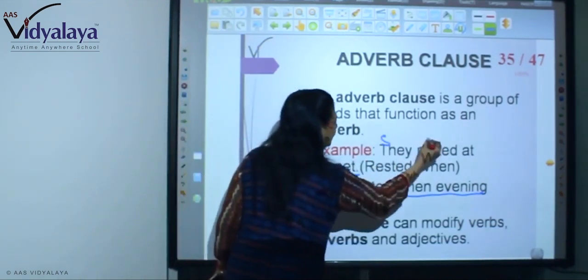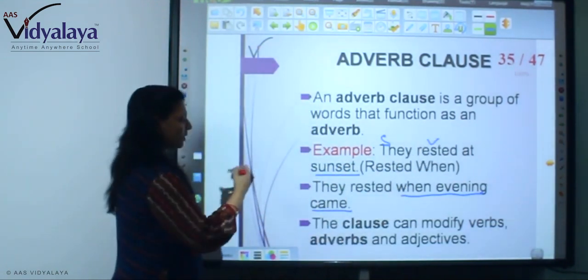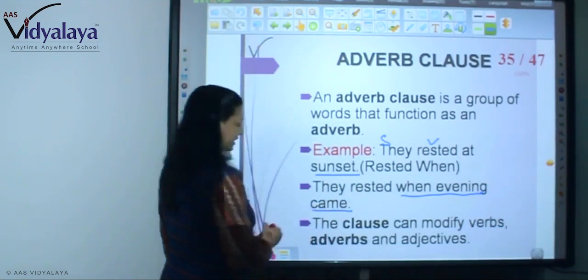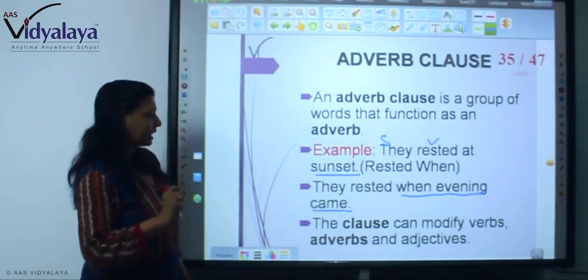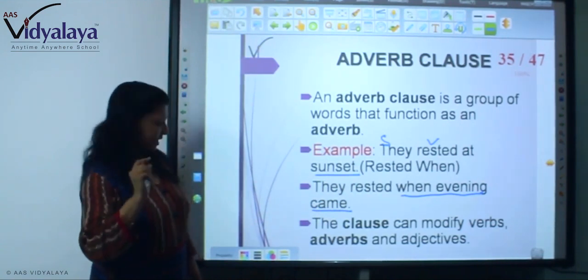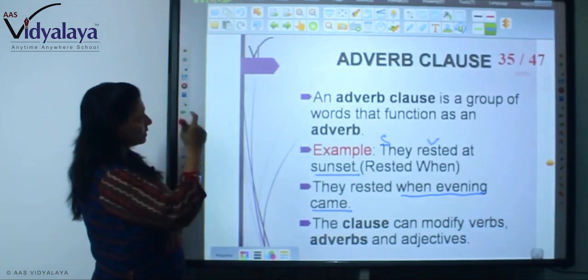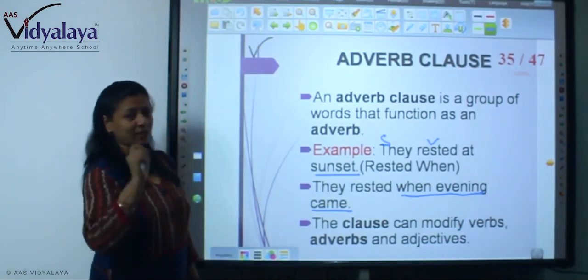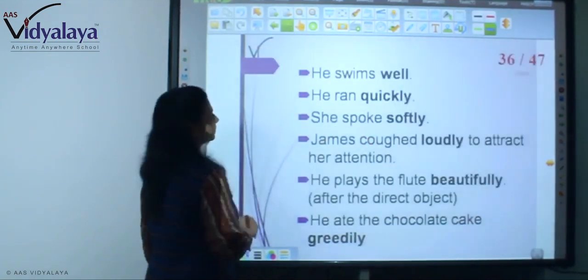They is a subject, rested is a verb. Right? And now here you are seeing when evening came. So this is an adverb clause. The clause can therefore modify a verb, an adverb and an adjective. So this adverb clause can modify a verb, an adverb and an adjective.